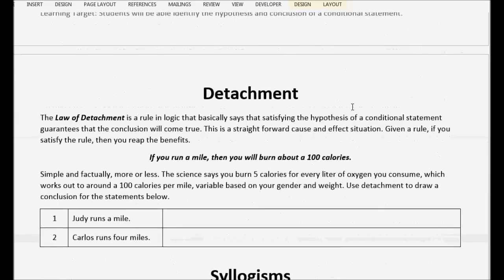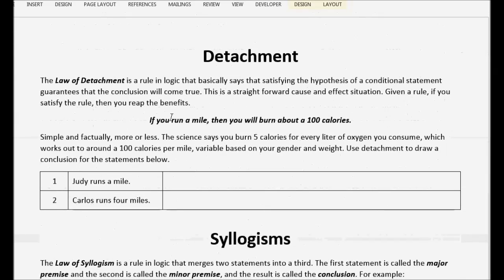Let's look at detachment. Here we have the statement, if you run a mile, then you will burn about 100 calories. And then the statement, Judy runs a mile. So we apply our rule. Judy ran a mile. So what happens? Cause and effect. The cause, she runs a mile. The effect, Judy burns about 100 calories.